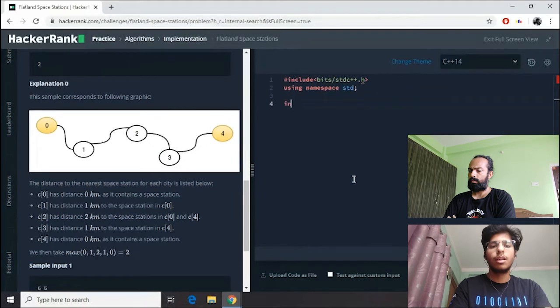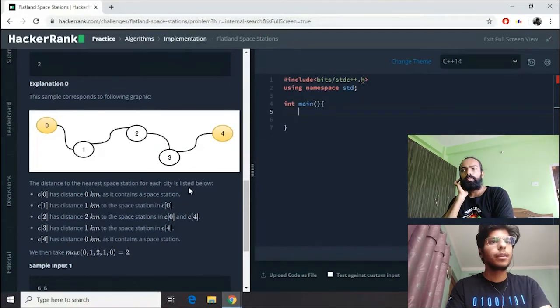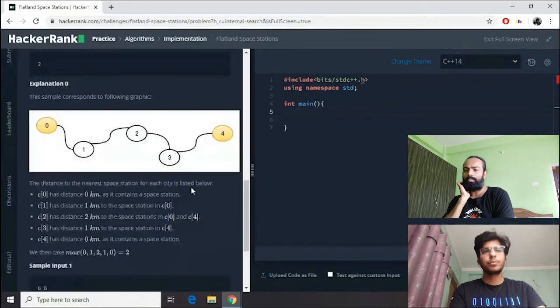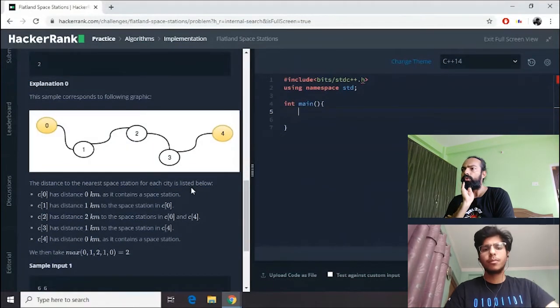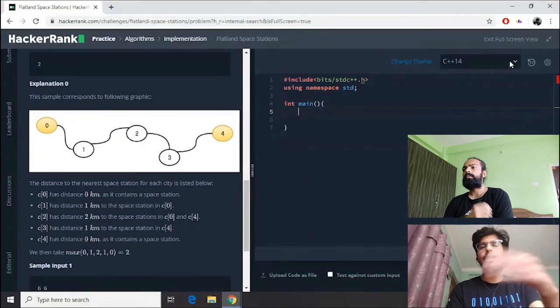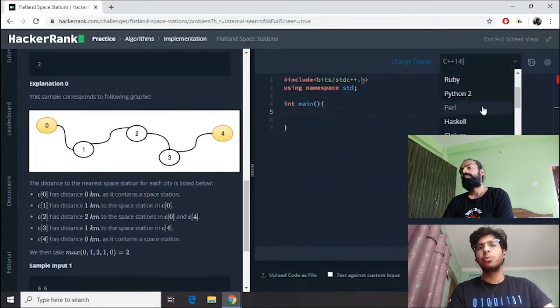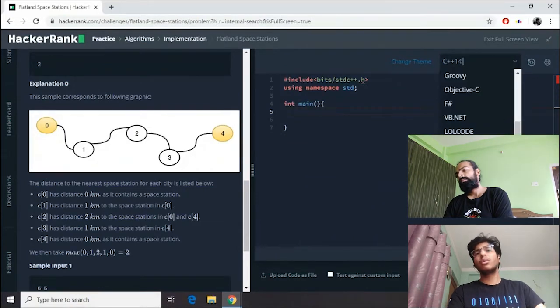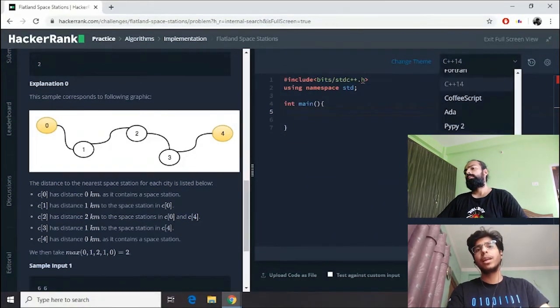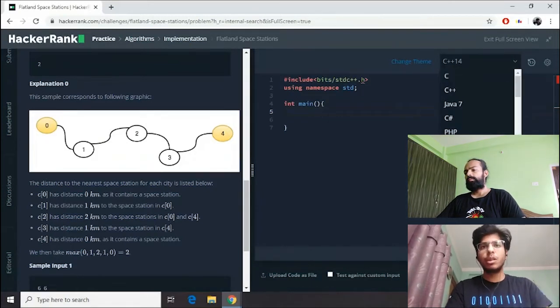Okay, and then we have to use the main function. So how about people using other languages? Is it possible to use HackerRank to code in Python or, say, Java? If I go here and change the theme, you can see C++14. If I scroll down, you can see all the languages: C, C++, Java, C#, PHP, Ruby, Python, Perl, MATLAB. You can find any language you are comfortable with. A lot of them: Python, Py3, Py2, Kotlin. In whichever language you are comfortable, you can always choose that.